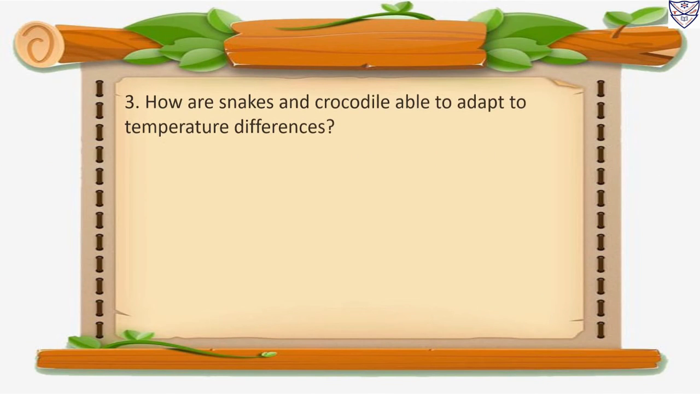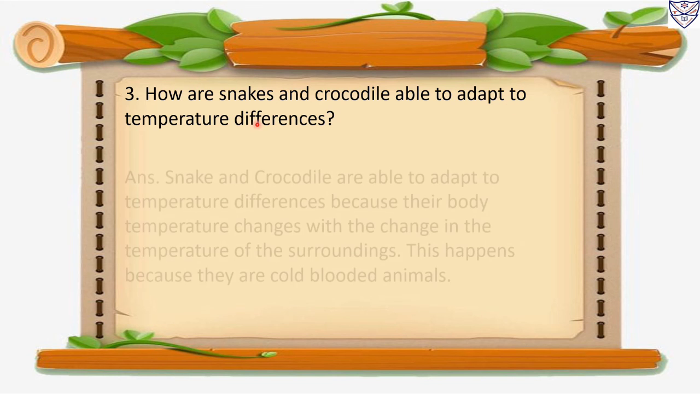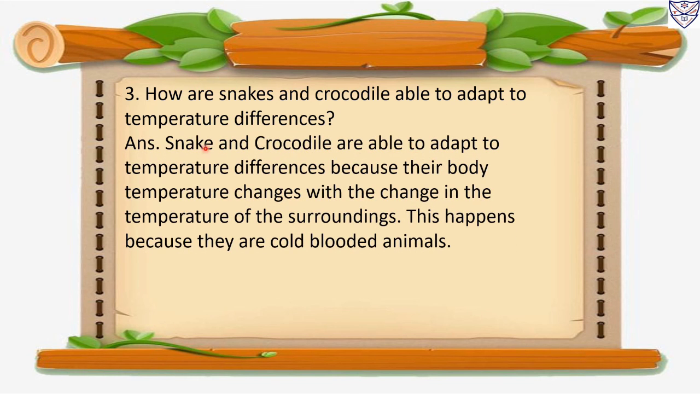Number 3. How are snakes and crocodile able to adapt to the temperature differences? Answer. Snake and crocodile are able to adapt to temperature differences because their body temperature changes with the change in the temperature of the surroundings. This happens because they are cold-blooded animals.